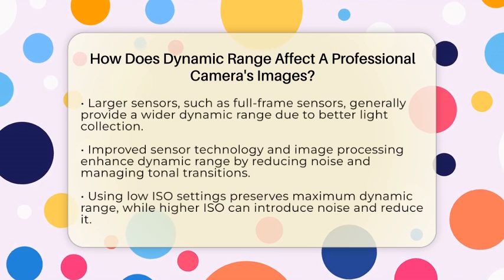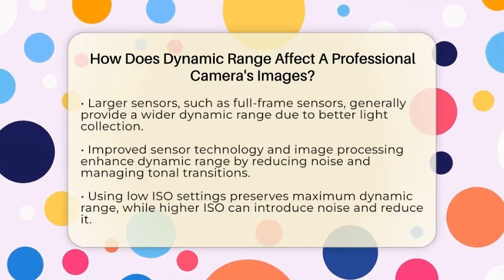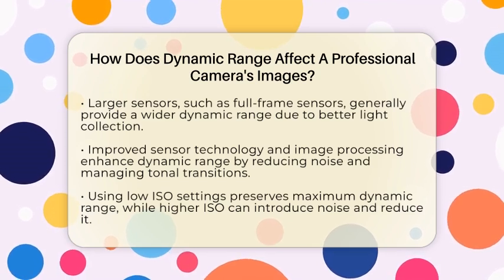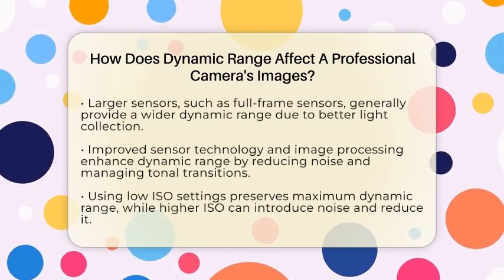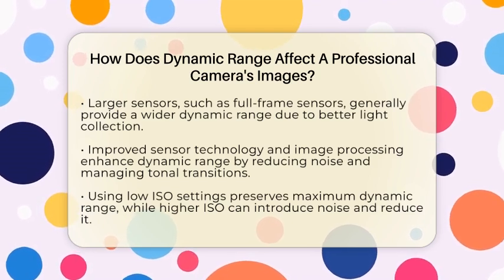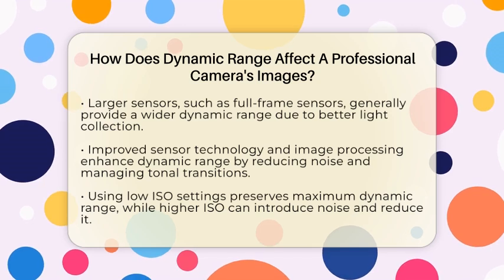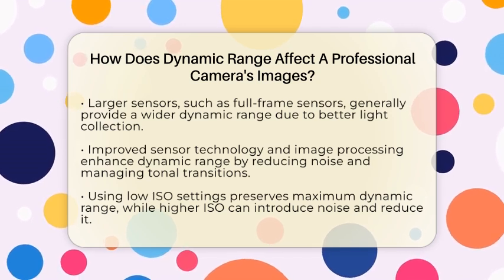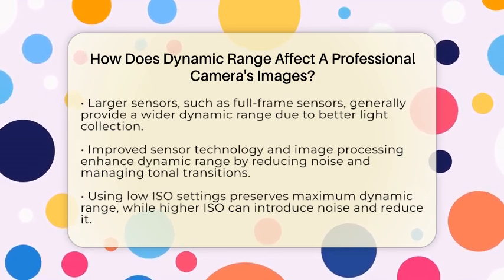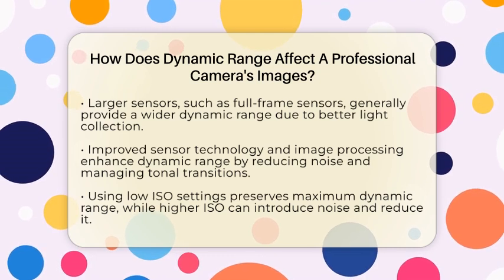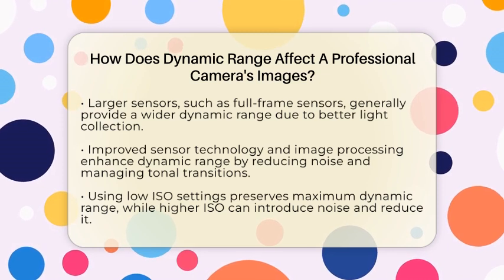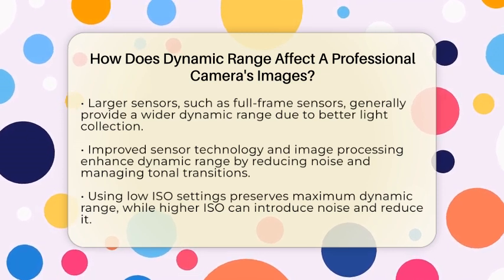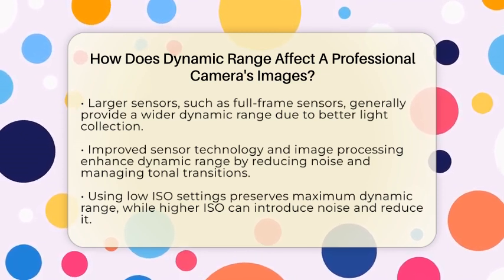The size and quality of the camera sensor are big factors in dynamic range. Larger sensors, like full-frame sensors, usually have a wider dynamic range because they can gather more light. This helps keep details in shadows and highlights, especially in tricky lighting situations. Better sensor technology and image processing also improve dynamic range by managing noise and tonal gradations more effectively.